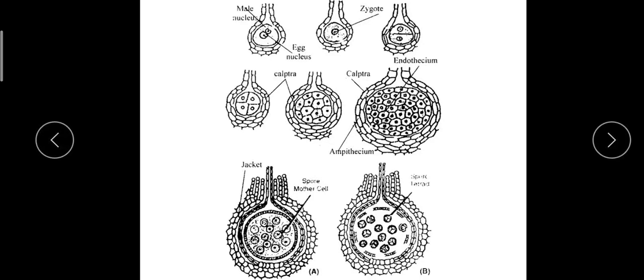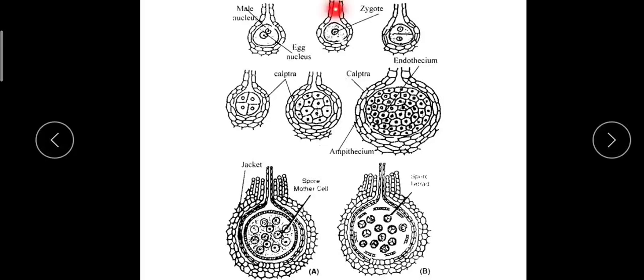They are known as cover cells. This is not the actual Archegonium. Actually the upper part is not visible in this figure. So at the tip of the neck there will be 4 cells, that are known as the cover cells.